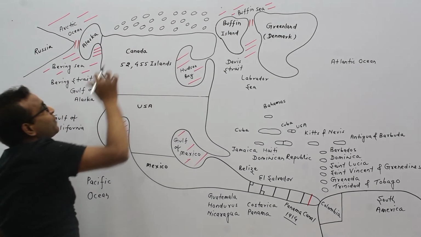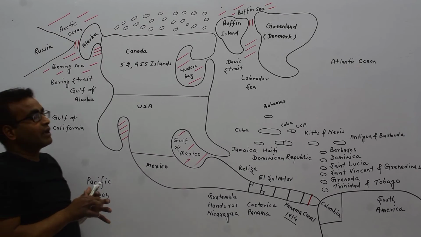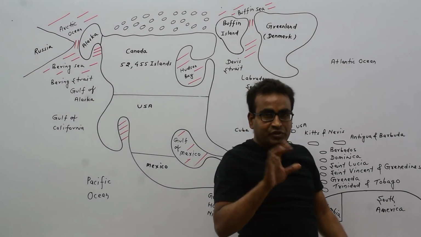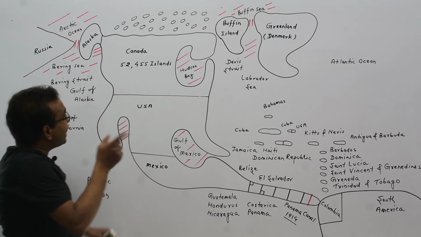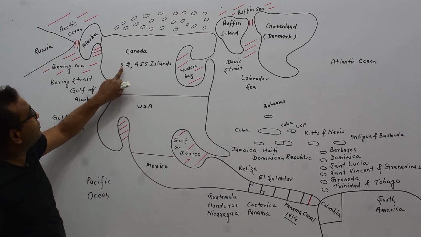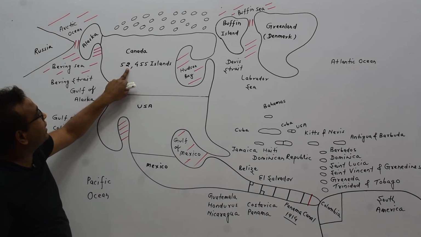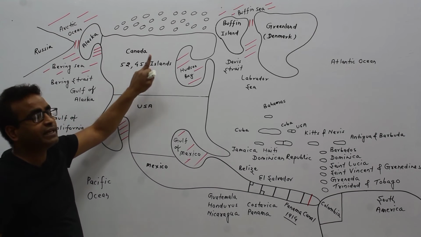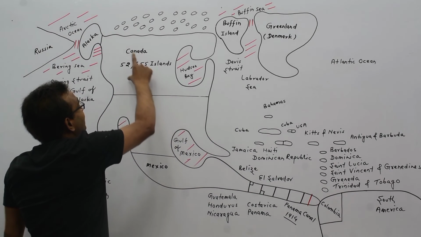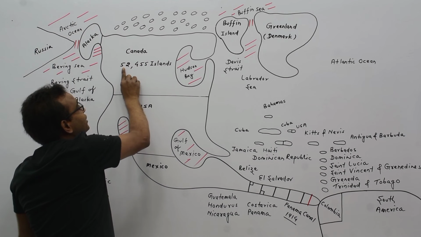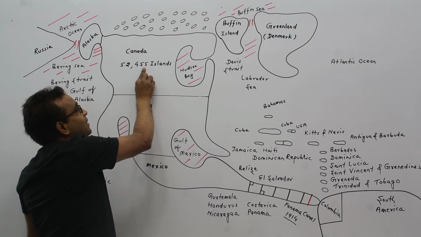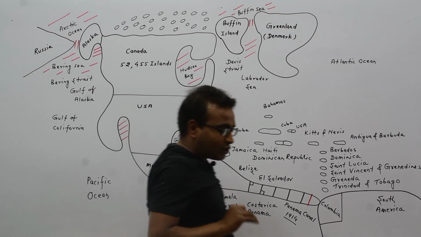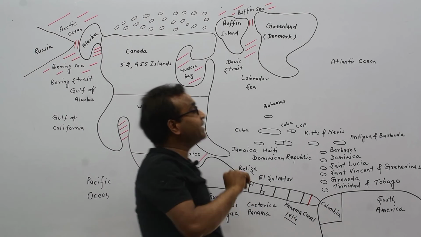Baffin Island is also part of Canada. Canada claims there are 52,455 islands in Canada.